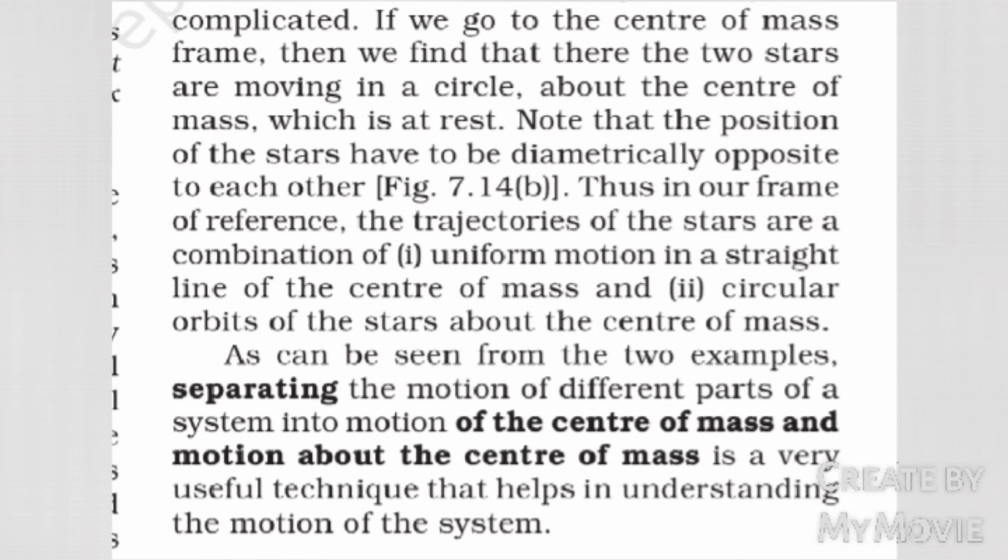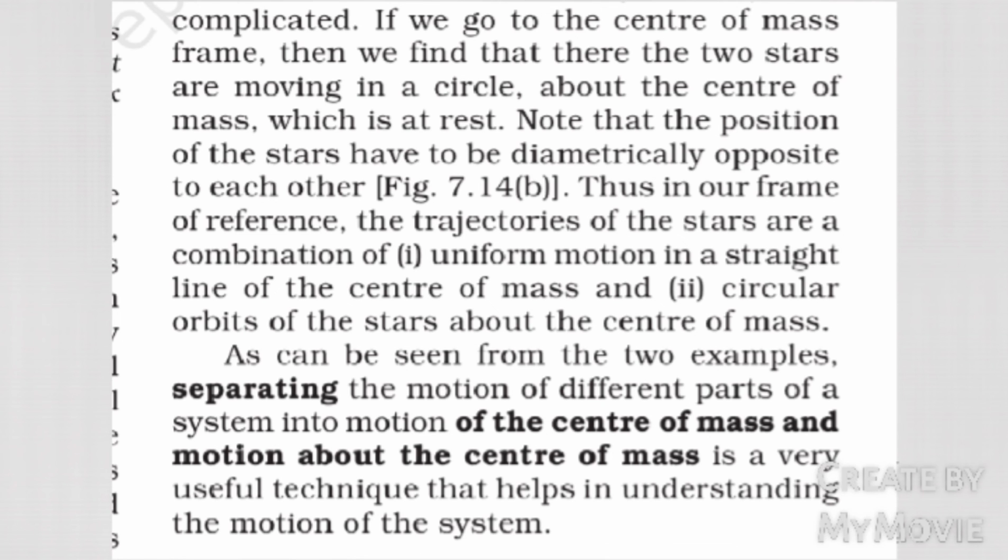If we go to the center of mass frame, then we find that the two stars are moving in a circle about the center of mass, which is at rest. Note that the positions of the stars have to be diametrically opposite to each other. Thus, in our frame of reference, the trajectories of the stars are a combination of one, uniform motion in a straight line of the center of mass, and two, circular orbits of the stars about the center of mass. As can be seen from the two examples, separating the motion of different parts of a system into motion of the center of mass and motion about the center of mass is a very useful technique that helps in understanding the motion of the system.